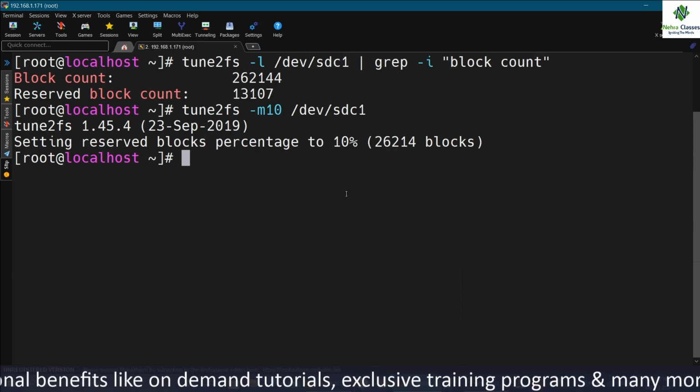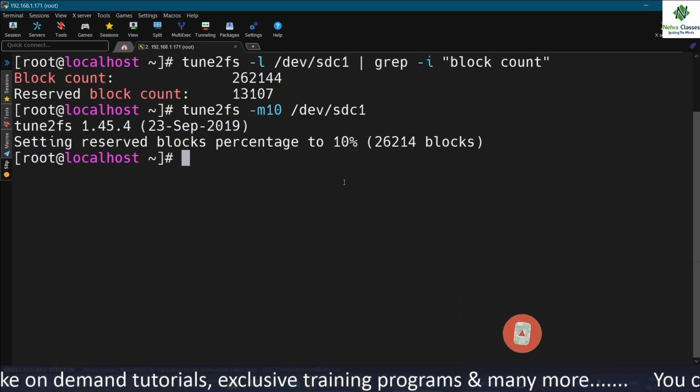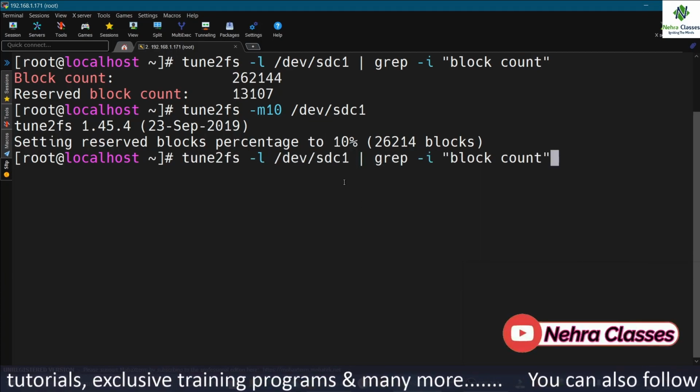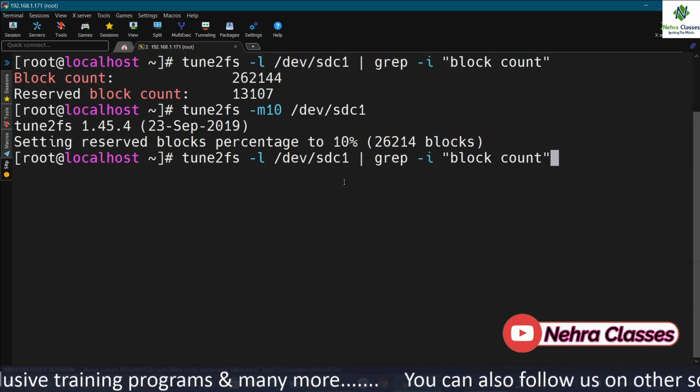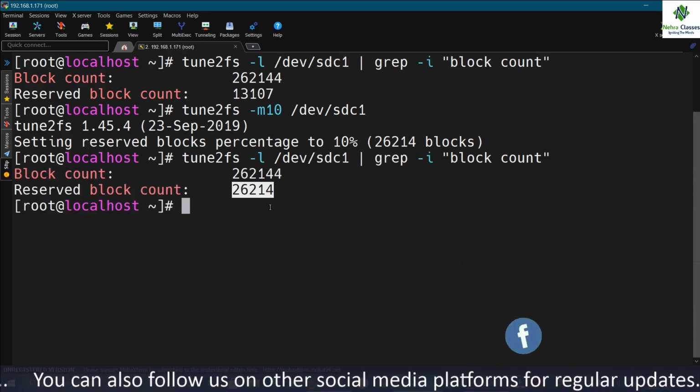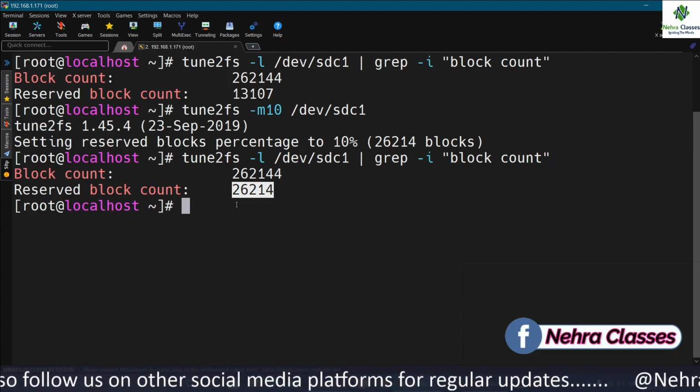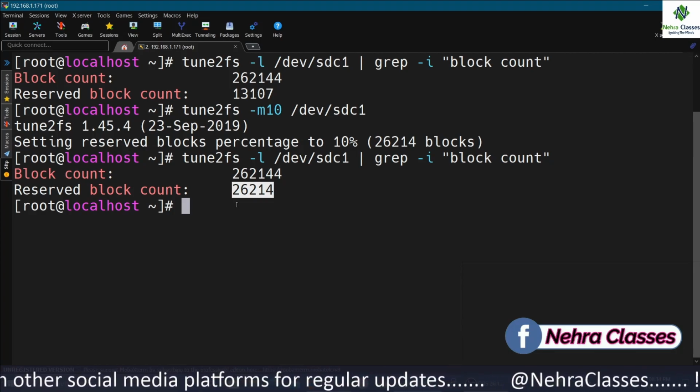So it has been set to 10% now, and if I execute the same command again and grab the block count here, it will show the result as 10%. So in this way we can tune a file system.